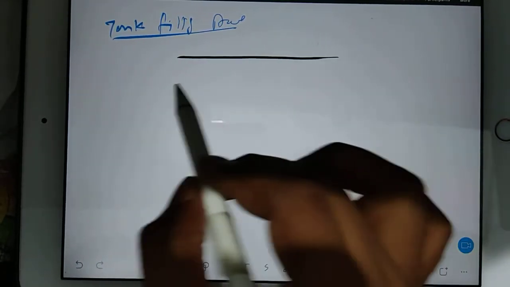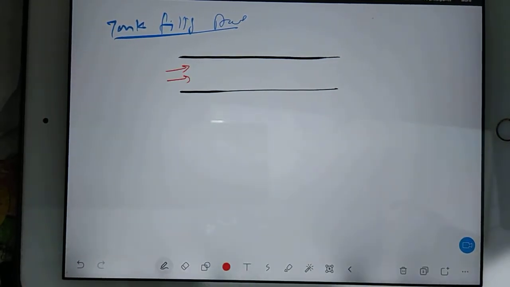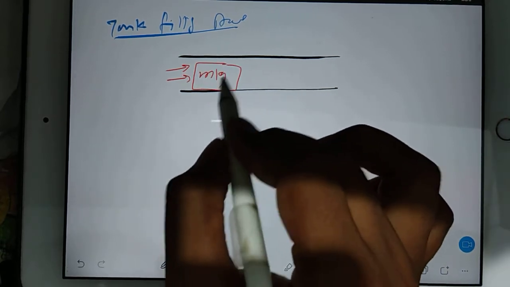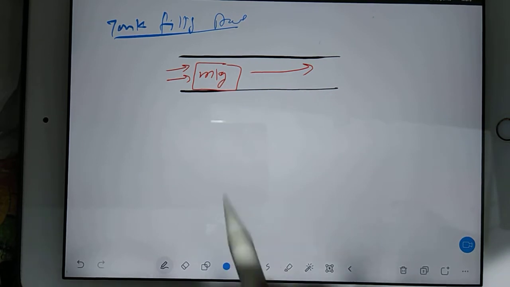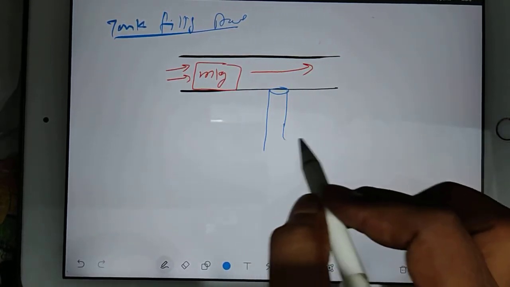Suppose there is a pipe. In the pipe, flow is happening. So suppose some m kg mass you have, and this m kg mass is traveling in the pipe. But you made a hole here. Then from this hole, some mass is entering.